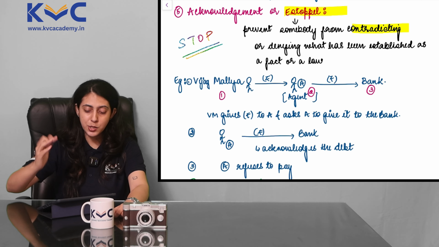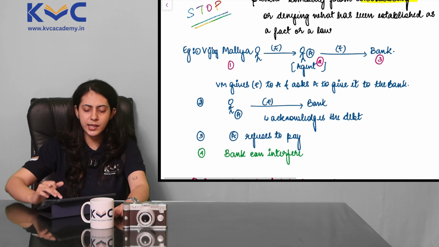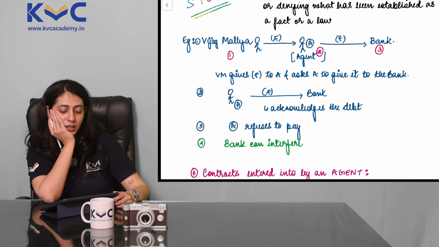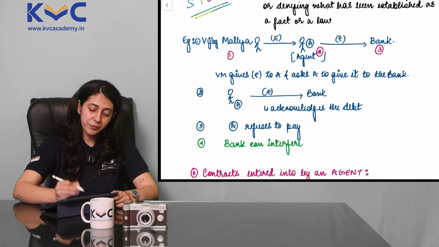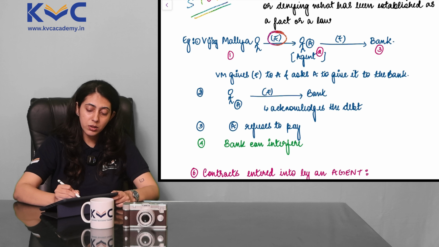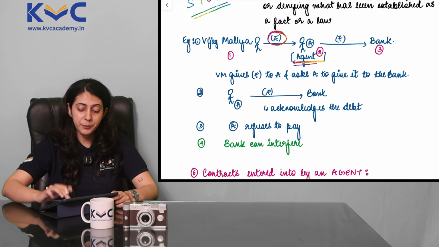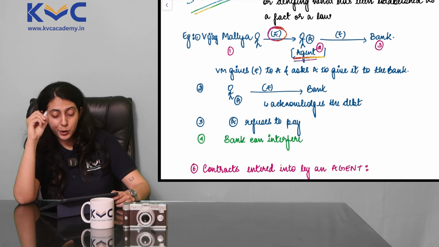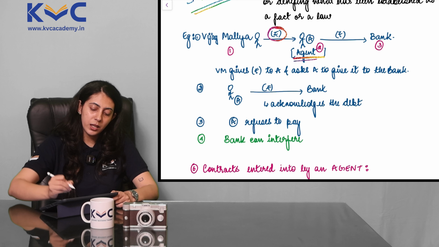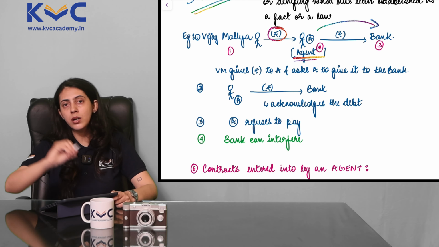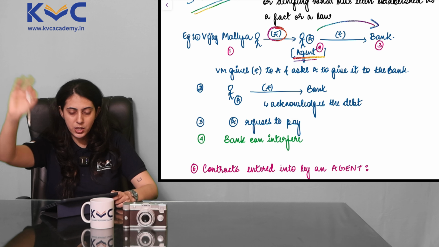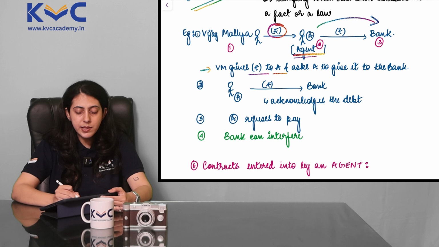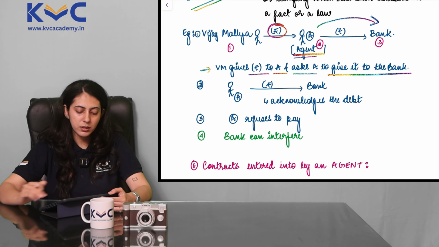Now let us see how estoppel is relevant here. Classic example. We have our guru Vijay Mallya sir. Vijay Mallya, party number 1, paid money to his agent. Who is an agent? A middleman. Okay? Here, party number 2, Mr. A. So Vijay Mallya has paid money to Mr. A and told Mr. A that you are supposed to give this money to the bank, who is a third party, a stranger. Vijay Mallya gives money to Mr. A and asks A to give it to the bank.